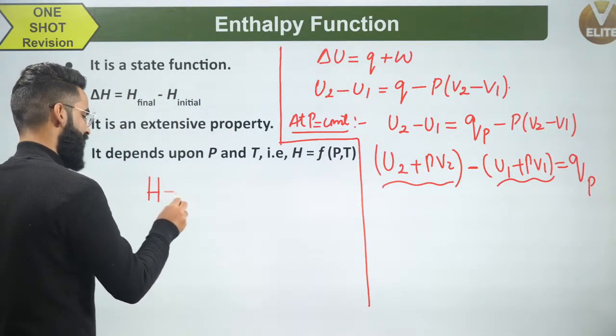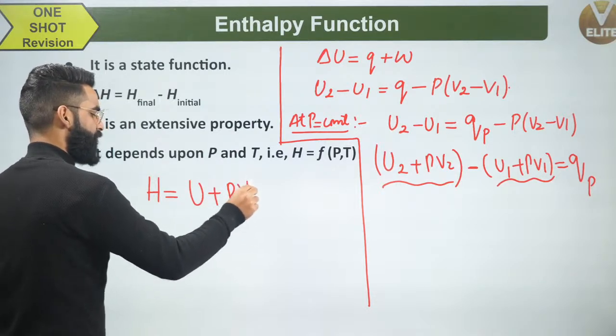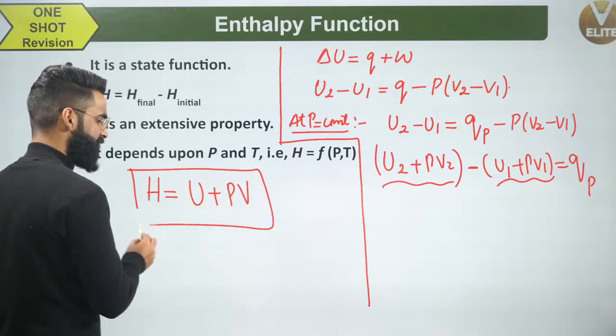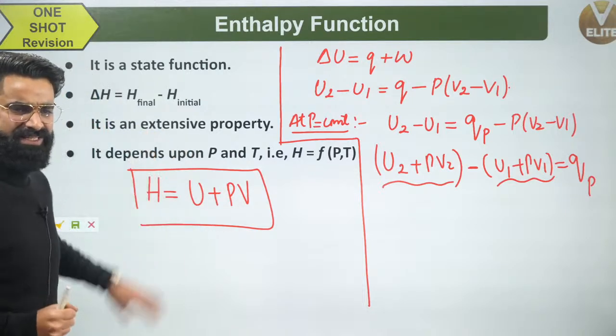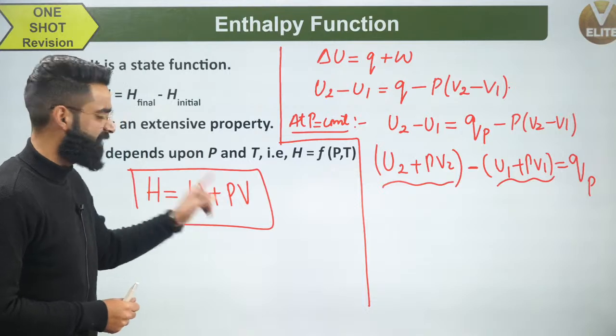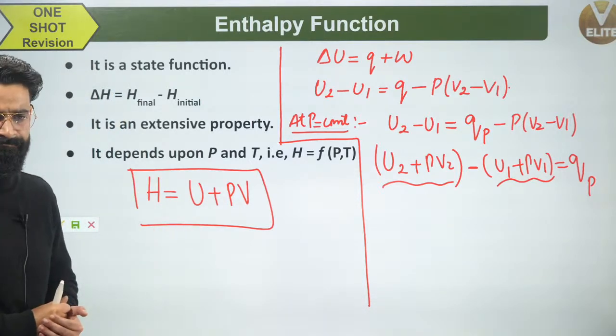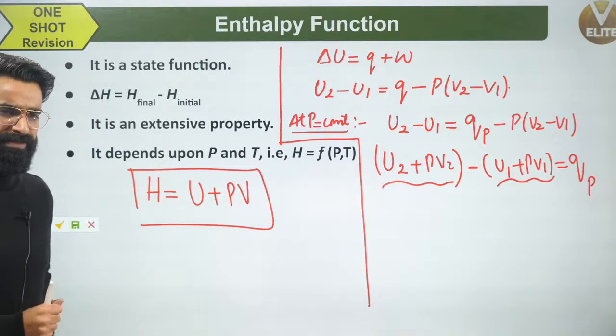Enthalpy function is nothing but the sum of internal energy and pressure volume work. Enthalpy is just equal to U plus PV. This U plus PV is what I call enthalpy. The sum of internal energy and the pressure volume work of the system is what I call the enthalpy function. Correct? Now we will see.